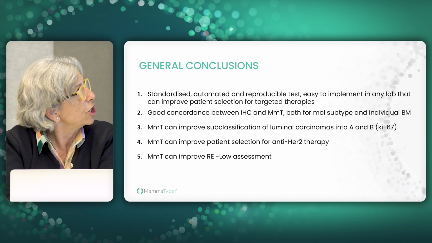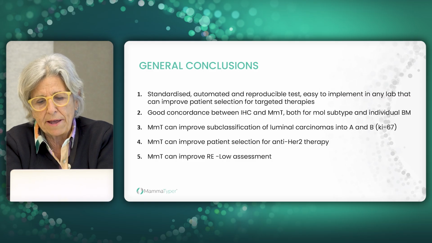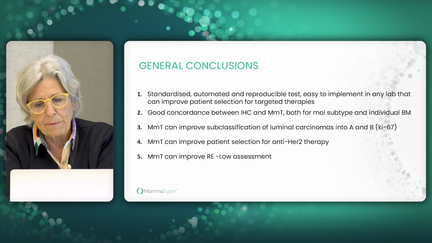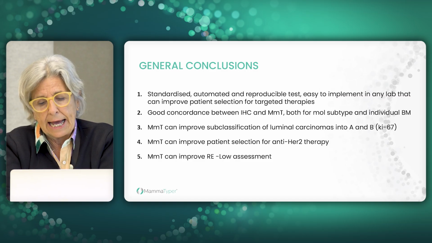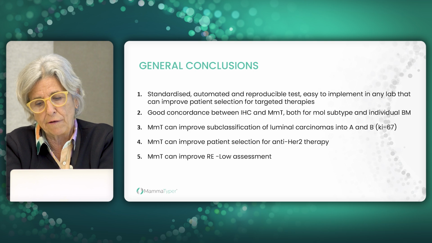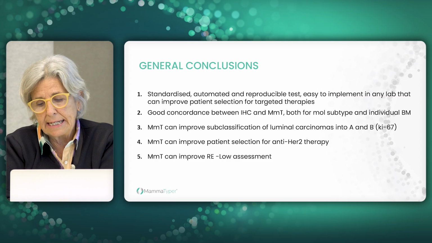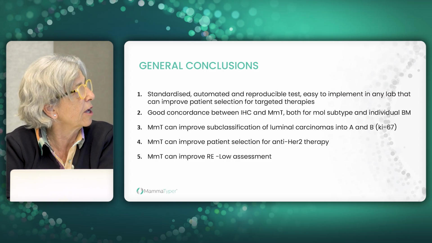Finally, as general conclusions, MammaTyper provides a standardized, automated, and reproducible method for breast cancer molecular subtyping, with a strong concordance with immunohistochemistry, particularly for luminal B and HER2-positive cases. MammaTyper also provides a more accurate Ki67 measurement, which allows better subclassification between luminal A and B, and MammaTyper improves identification of HER2-low cases and patient selection for therapy. In addition, it is easily implementable in clinical practice, optimizing it as an alternative to immunohistochemistry in our setting.